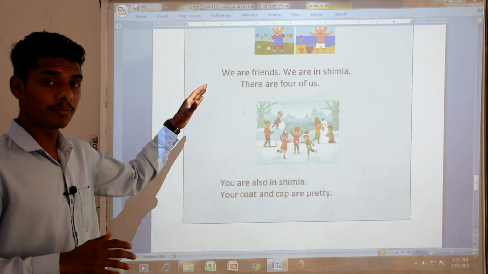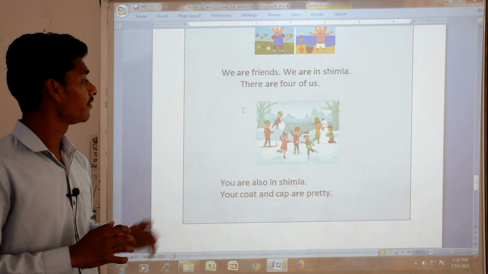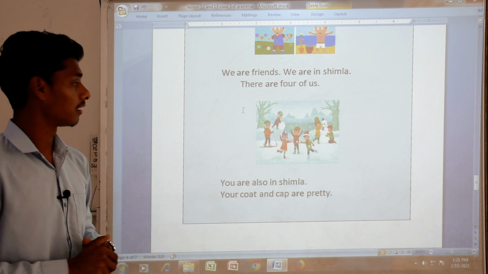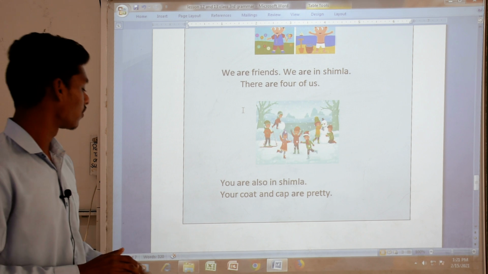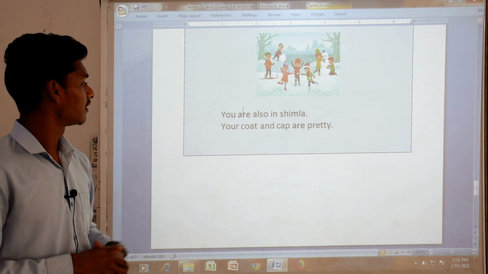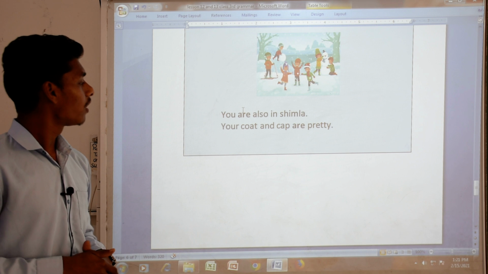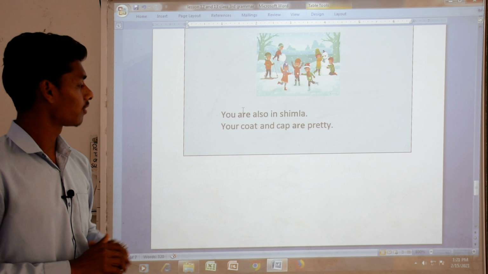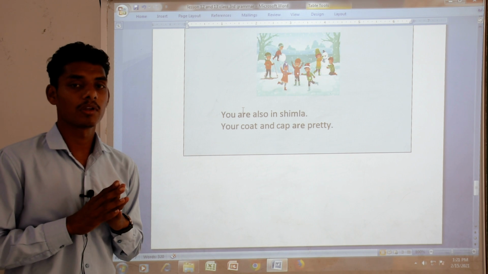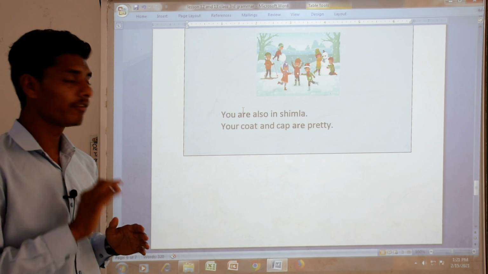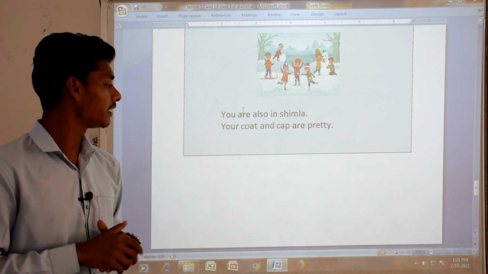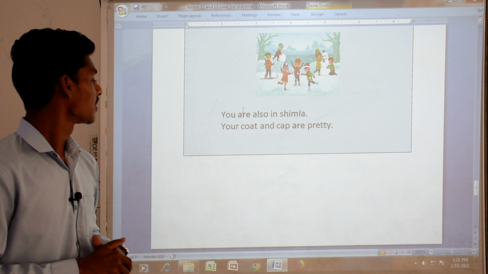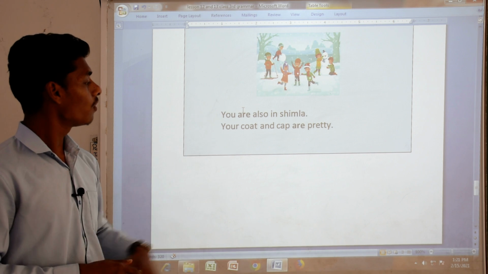If there were only one person, then we could use I am. I am, not I are. So the sentence would be wrong. Next, second sentence. You are also in Shimla. Your coat and cape are pretty. Here also, for the pronoun you, we will always use are, not am and not any other helping verbs. Only are will be used for you. So here, your coat and cape.